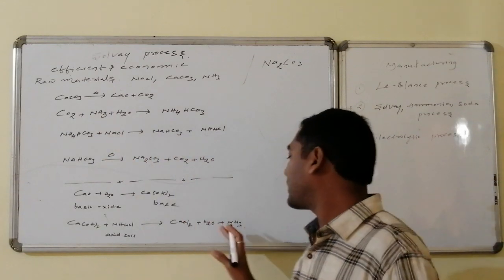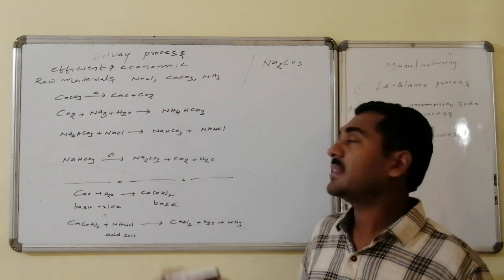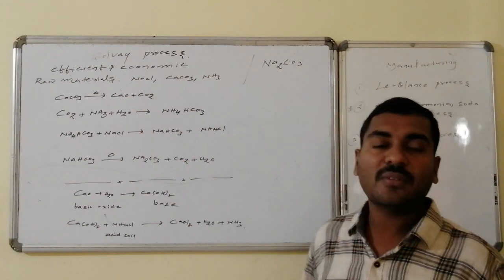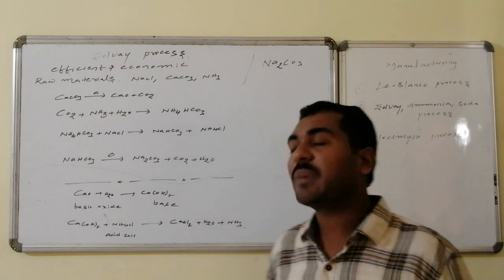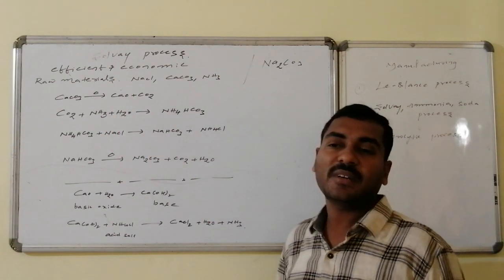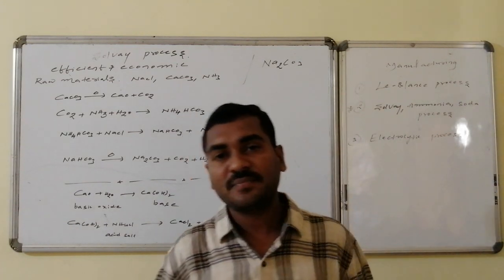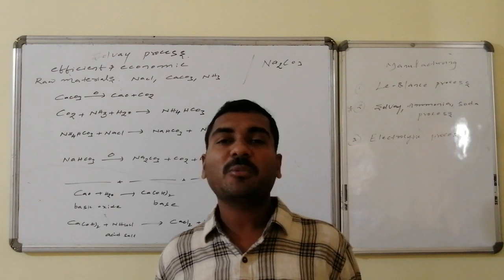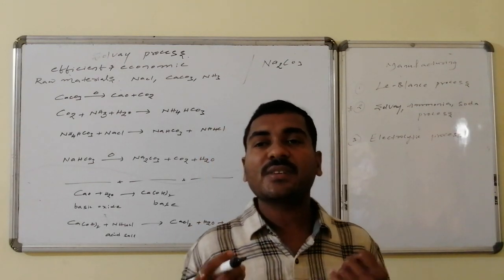So whatever ammonia is produced over here will be sufficient for the starting part of the process, the addition of ammonia to carbon dioxide to form the corresponding ammonium bicarbonate. Whichever amount of ammonia is required will be recovered. Thus in this process ammonia is recovered, and no more ammonia has to be taken again.